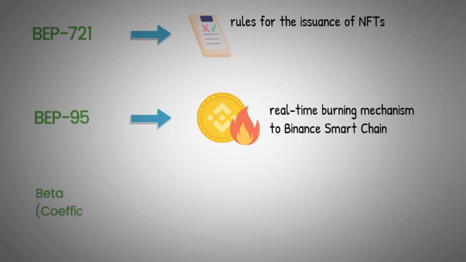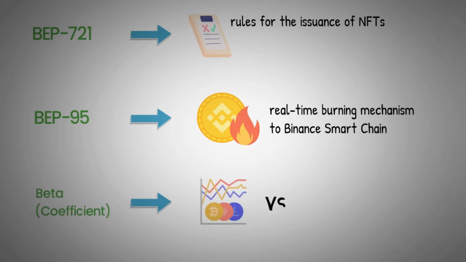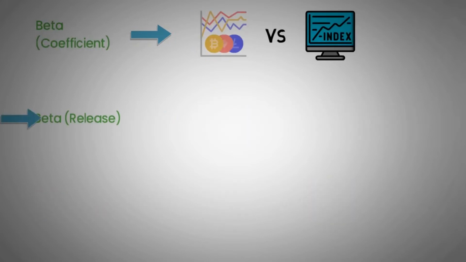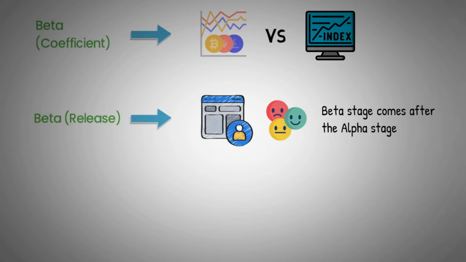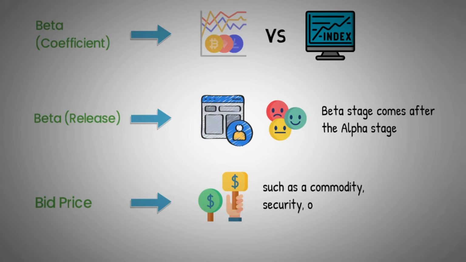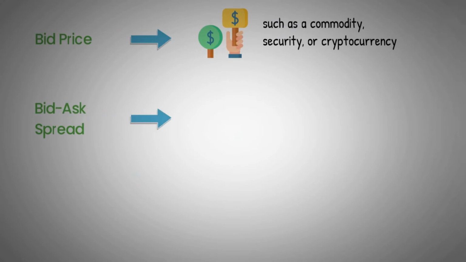Chain. Beta coefficient, a tool used to measure the volatility of an asset in comparison to the volatility of a specific portfolio or market index. Beta release, an early version of a program for users to test and for a team to get feedback. Beta stage comes after the alpha stage. Bid price. In the context of financial markets, it's the value buyers offer for an asset such as a commodity, security, or cryptocurrency. Bid-ask spread, the difference in price between the lowest asking price and highest bid price on the order book for an asset.